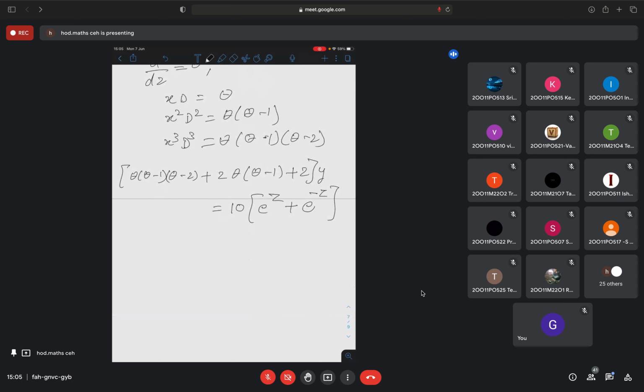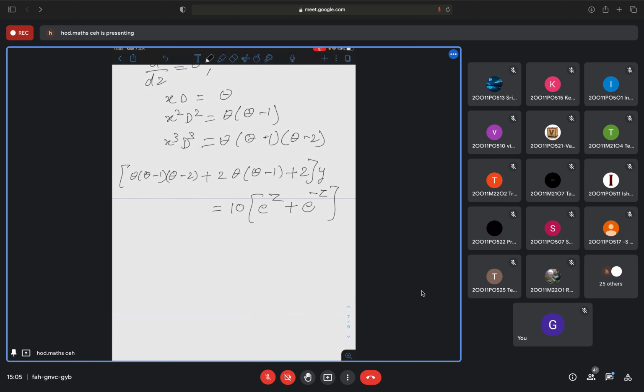Now simplify the LHS and tell me what polynomial equation you are getting in terms of theta. Theta into theta into theta, you will have obviously theta cube. Remaining terms you tell me. Simplify it and tell me what you are going to have finally.